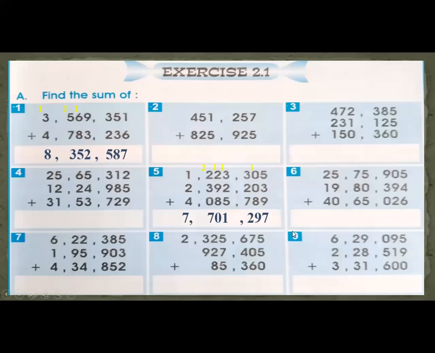Now, exercise 2.1. It's all about addition of 6 and 7-digit numbers. These are mixed questions. Students, listen to my instructions carefully. Very good. Yes, Alana. Yes, Dunera. This is million. Okay, so open your books. Exercise 2.1, page number 11. Students, open your books.